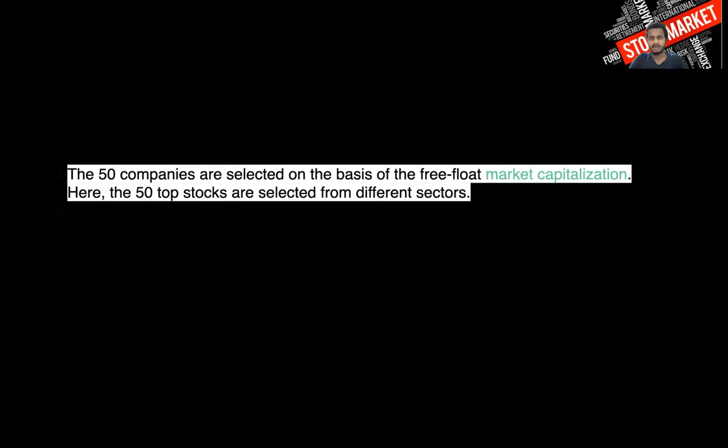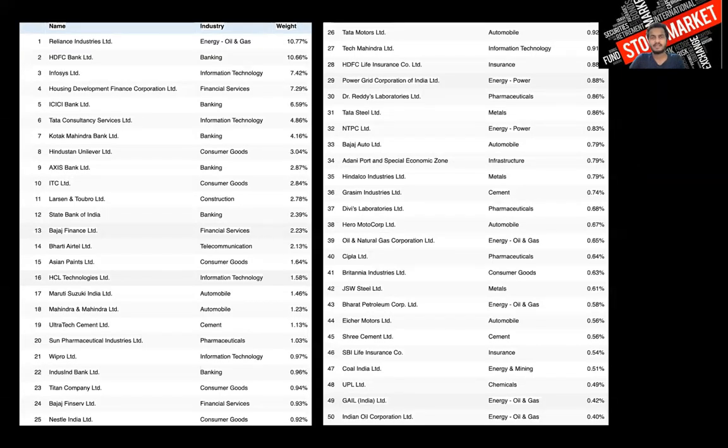Now, how are these 50 companies selected in the Nifty? They're selected by a method called free float market capitalization. In this method, the top 50 largest large cap stocks are placed in the Nifty, and the stocks comprise all the sectors in the market, and the weight for each stock in the Nifty is given with respect to market capitalization only.